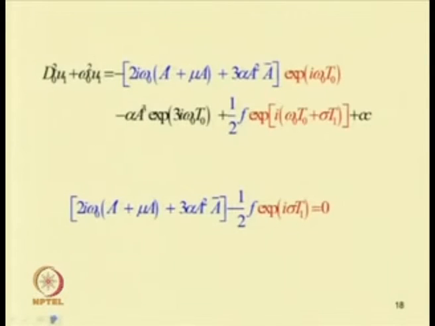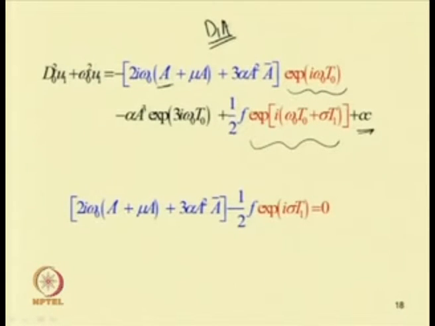Like the previous case, we should kill the secular terms, but before that we can write D 0 square u 1 plus omega 0 square u 1 equal to minus 2 i omega 0 A dash, as D 1 A is written as A dash, so 2 i omega 0 A dash plus mu A plus 3 alpha A square A bar, e to the power i omega 0 t 0, minus alpha A cube e to the power 3 i omega 0 t 0, plus half f e to the power i omega 0 t 0 plus sigma t 1, plus its complex conjugate.